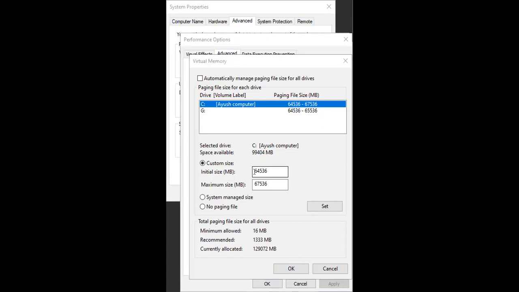For 8 GB RAM you can put 8192, and here 8182. If you want 16, then you need to put this as the maximum, 16384, and here you can put 16374. On both you have to put C and G drive. Both drives you have to put on.